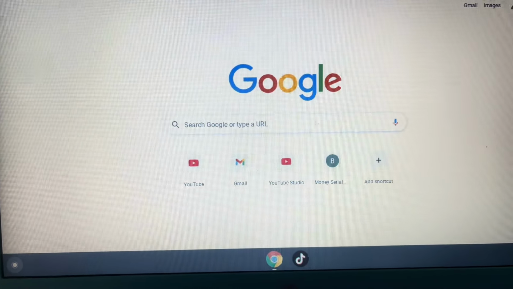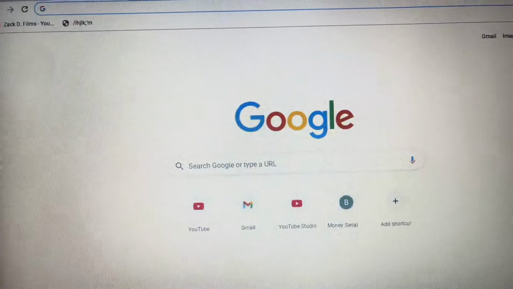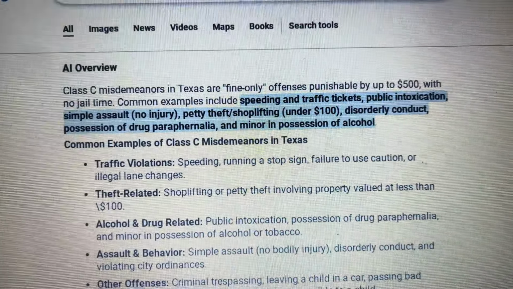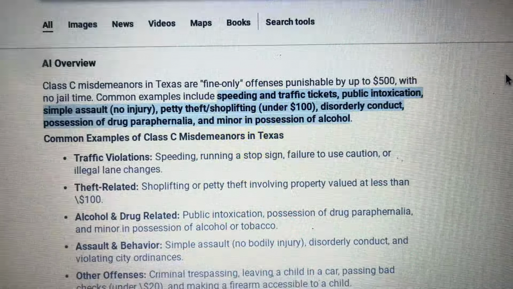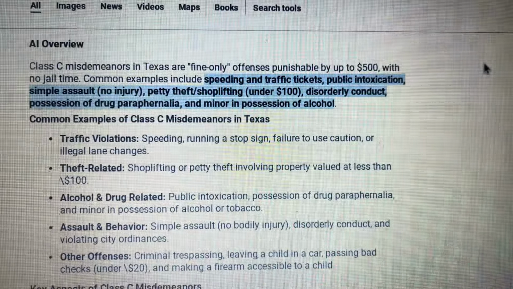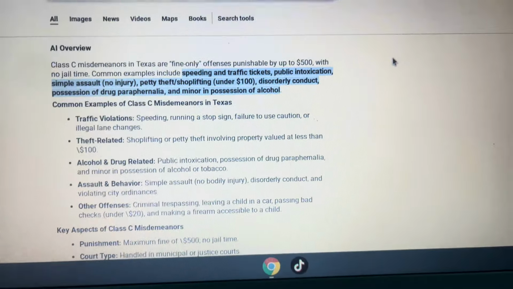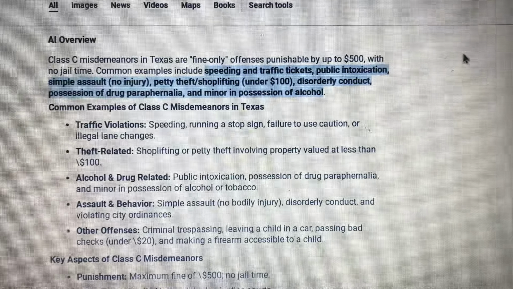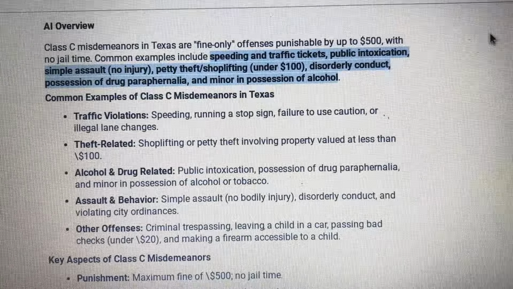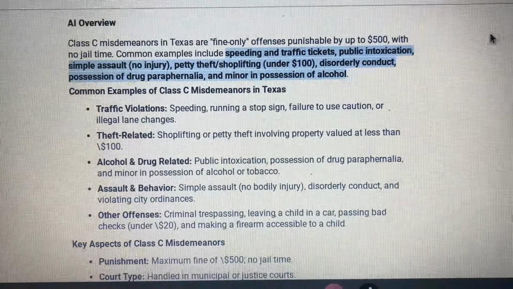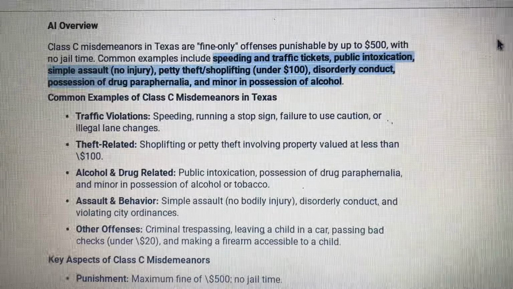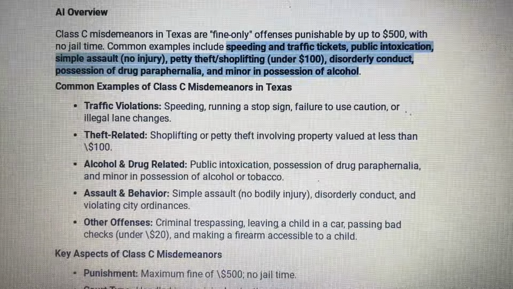Alright guys, so here are the different degrees of misdemeanors and felonies in Texas. Starting off with the least severe, Class C misdemeanors. Class C misdemeanors in Texas are fine-only offenses that are punishable by up to $500 with no jail time. Common examples include speeding and traffic tickets, public intoxication, simple assault with no injury, petty theft, shoplifting under $100, disorderly conduct, and minor in possession of alcohol.